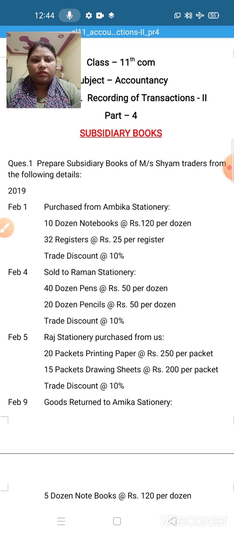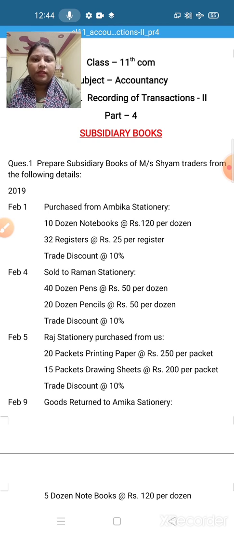Today, we are going to study chapter number 4, Recording of Transaction, part 4. This is the last part of this chapter. In previous videos, you had learned about cash book, single column cash book, double column cash book, petty cash book, and purchase book and sales book. I hope you all have understood about purchase book and sales book and cash book. So children, today we are doing the next part, that is other subsidiary books.